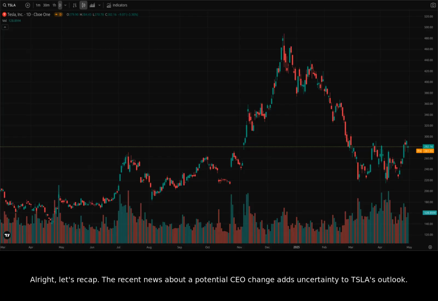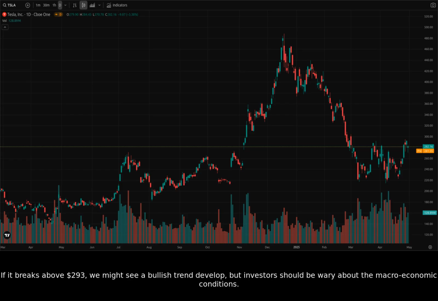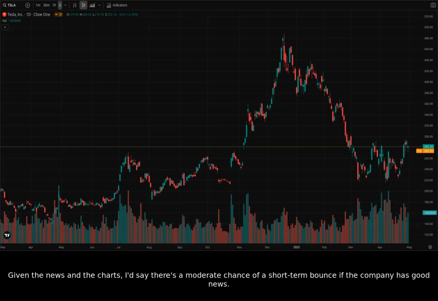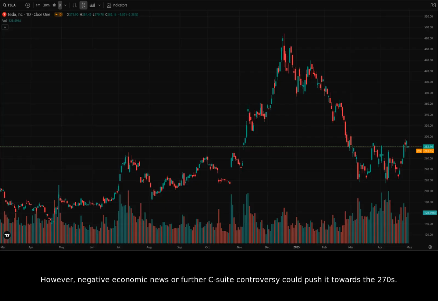The recent news about a potential CEO change adds uncertainty to TSLA's outlook. Technically, the key levels to watch are $293 as strong resistance and the $282 level as key support. If it breaks above $293, we might see a bullish trend develop, but investors should be wary about the macroeconomic conditions. Given the news and the charts, I'd say there's a moderate chance of a short-term bounce if the company has good news. However, negative economic news or further C-suite controversy could push it towards the 270s.